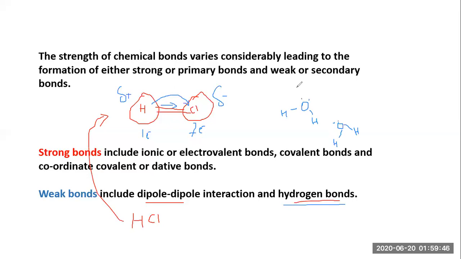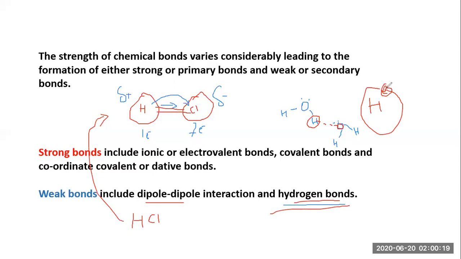So in this water molecule, the hydrogen which is present here forms a bond towards this oxygen of the other molecule. Because of this, there is a formation of a bond between two water molecules, and that is called hydrogen bonding. Hydrogen has only one electron in its outermost shell, so it can share that electron very easily.